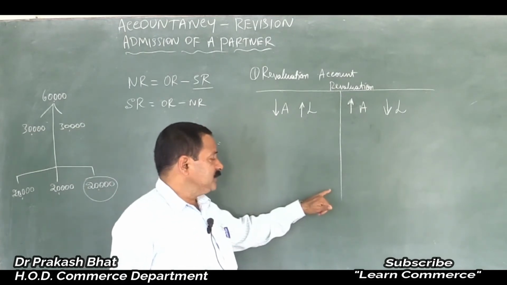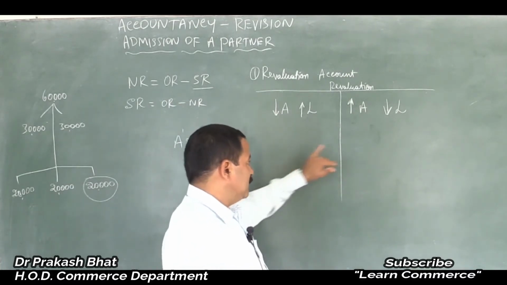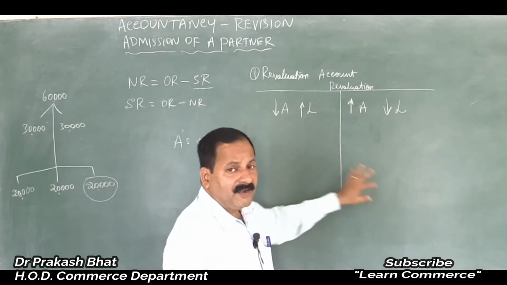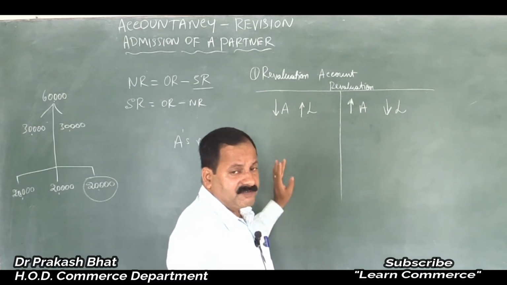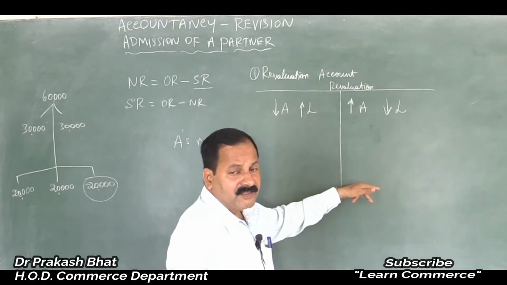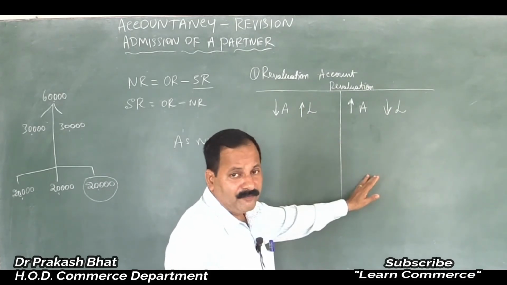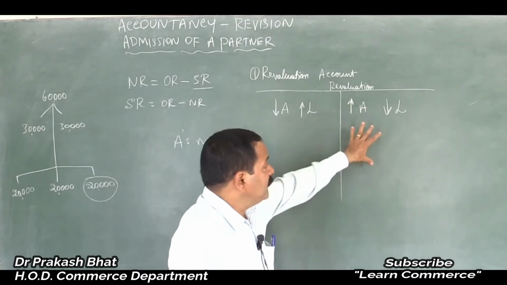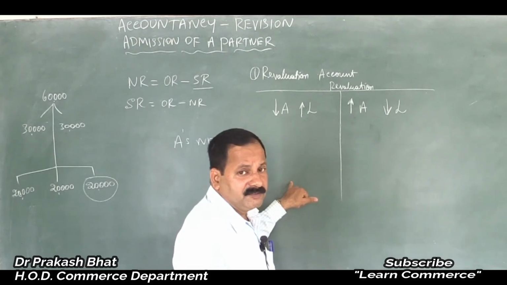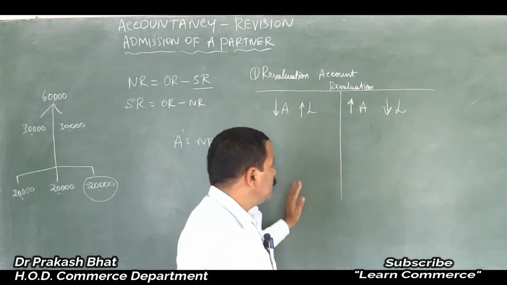And the difference between the total of the debit side and credit side will be taken as profit or loss. If the total of debit side is more and credit side total is less, then it is a loss, because expenses are more than the income, losses are more than the profit, isn't it? Or if the credit side total is greater than the total of debit side, then it is profit. This side more means profit, this side more means loss, because these are losses and these are profits.